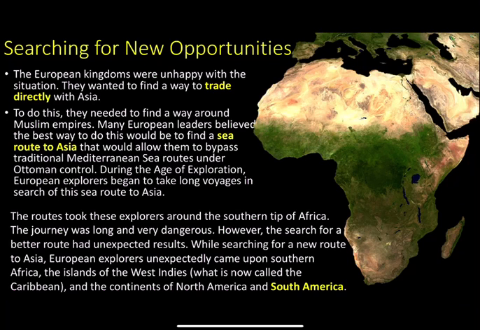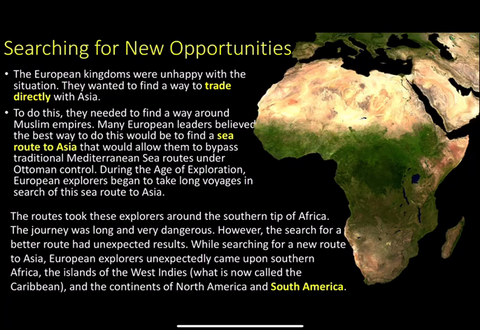Searching for new opportunities. The European kingdoms were unhappy with this situation. They wanted to find a way to trade directly with Asia. Who wants to go through Italy to trade with Asia? To do this, they needed to find a way around the Muslim empires.